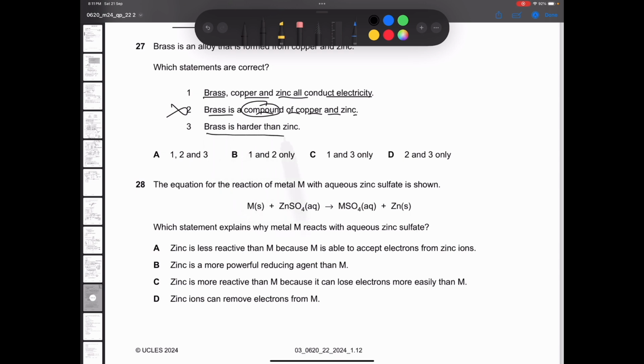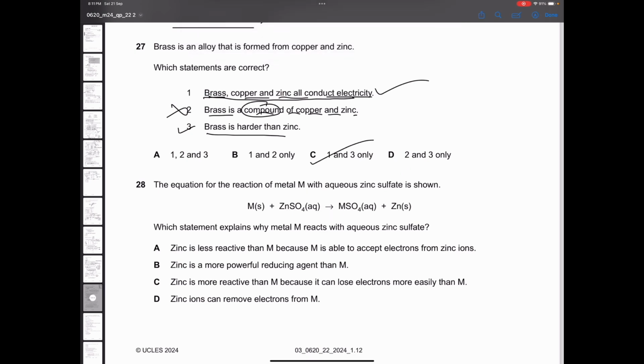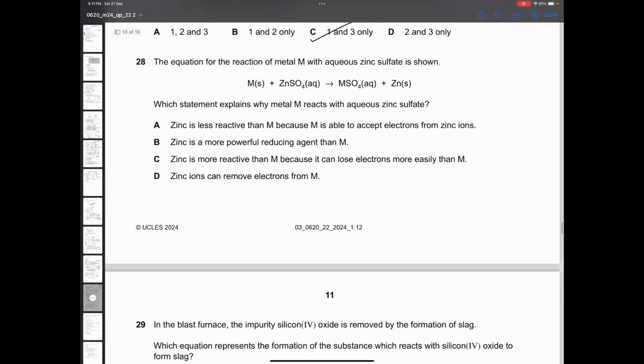Brass is harder than this. Yes, you're making alloys, you're combining 2, 3 metals together to get the best properties out of them. Someone might be a good conductor, the other metal might be very hard, very strong. So alloys are made to get the best out of each metal. So statement 3 is correct. Now, brass, copper and zinc all conduct electricity. Yes, this is also correct. So statement 1 and 3 are correct. So option C is the correct answer.